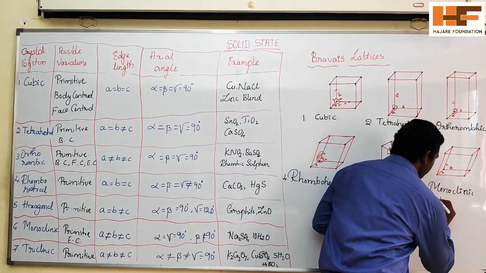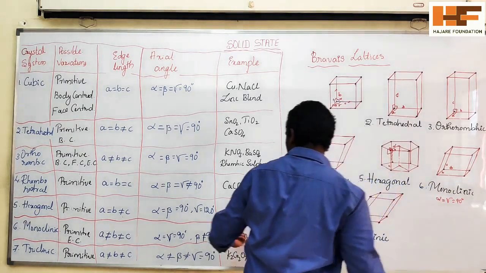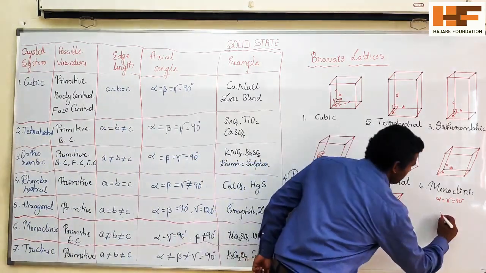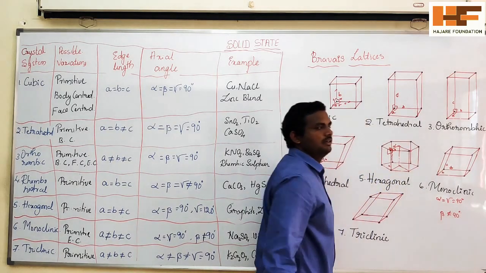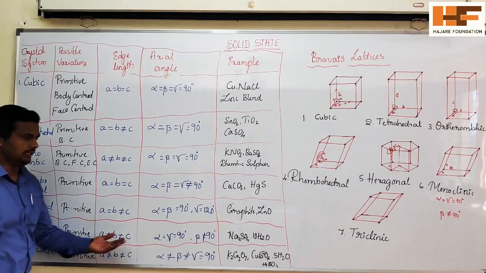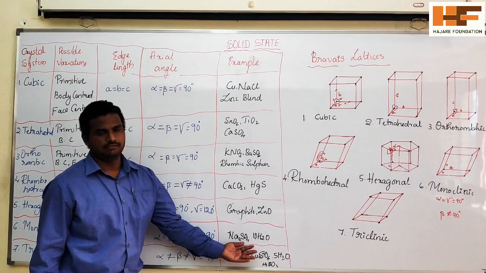But here alpha and gamma equal to 90 degrees, but beta is not equal to 90 degrees, right? So this one is nothing but a monoclinic. Example is the sodium sulfate, hydrated sodium sulfate.